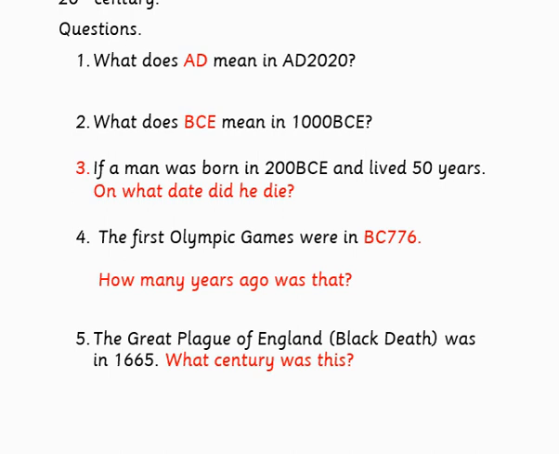The first Olympic Games, these were called the Olympiads, were in BC 776. How many years ago was that? The Great Plague of England, the Black Death, was in 1665. What century was that?